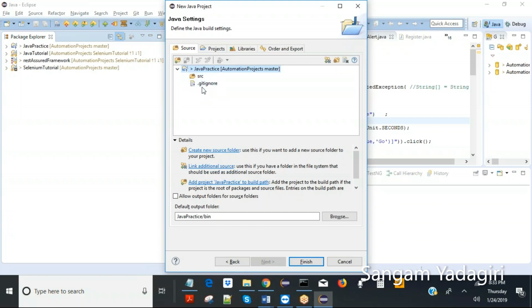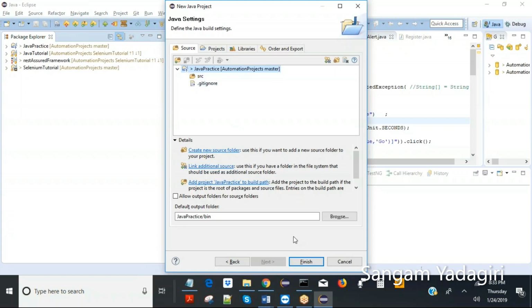Okay, don't worry about this git ignore because I am adding to GitHub. GitHub is a configuration management source tool. You can maintain version control, and you can also share the project with others in your project. There may be 5 or 6 automation testers or Java developers. If you are actually working as an SDET, then you will be sharing with them and taking their updates. So in that case, you have to use Git or GitHub or SVN. Right now you don't worry about it.